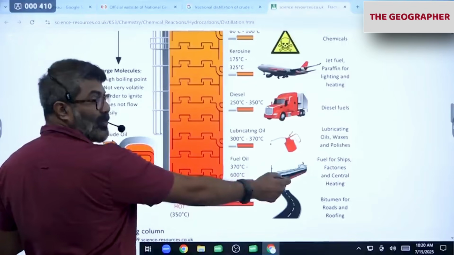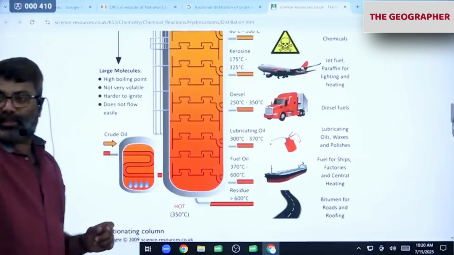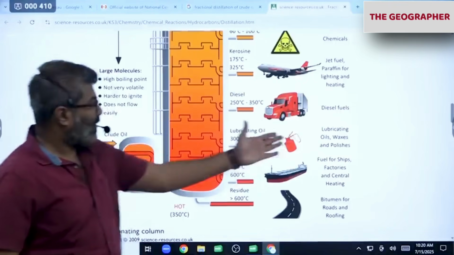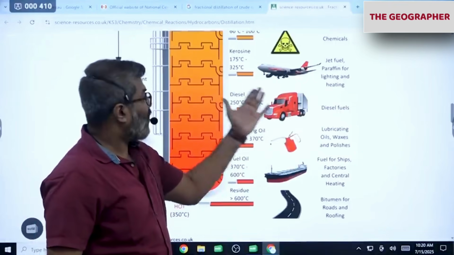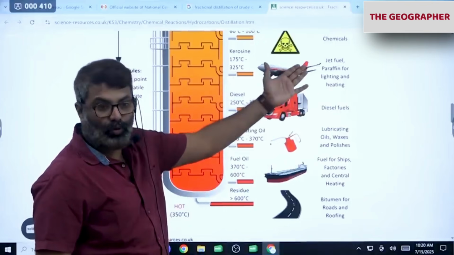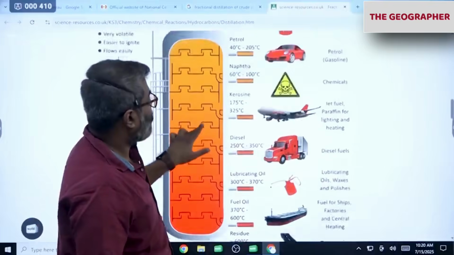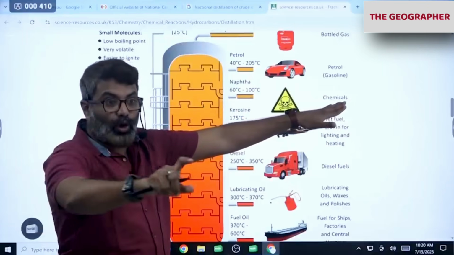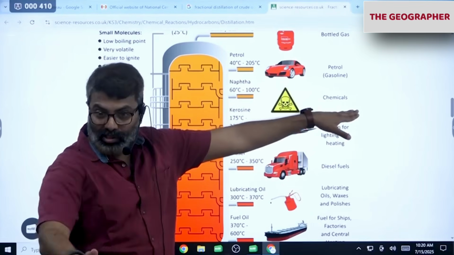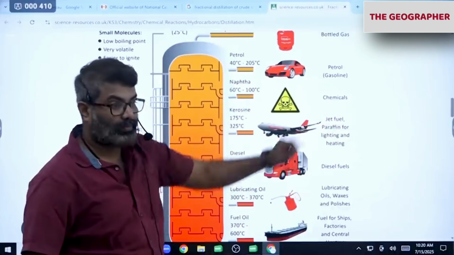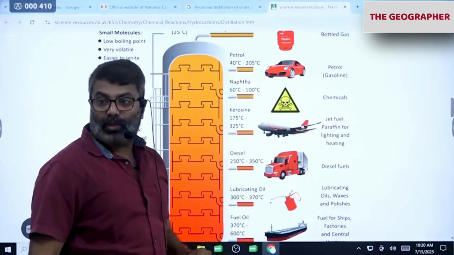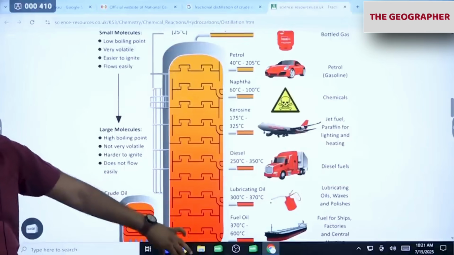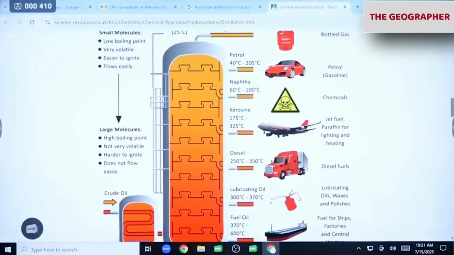Fuel oil is used in ships. Lubricating oil is used for your bikes, cycles, engines. Lubrication is used in machinery and all. That we require. Diesel we require for vehicles and all. Kerosene we require for making gasoline, fuel, aviation turbine fuel and all. Naphtha is very important for making chemicals like hair dye, mosquito repellent, cockroach spray, and also plastics. Plastic bottles and all are made from this. All this is naphtha. So this is called fractional distillation of crude oil.